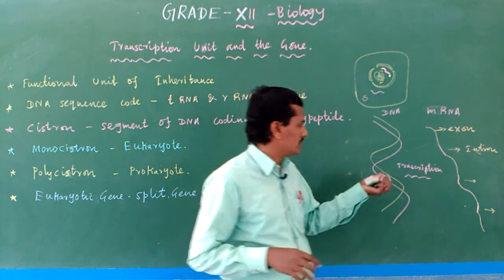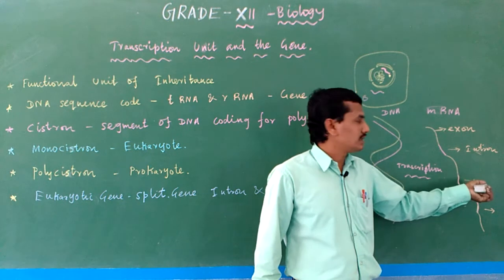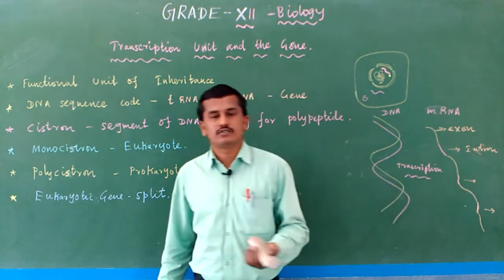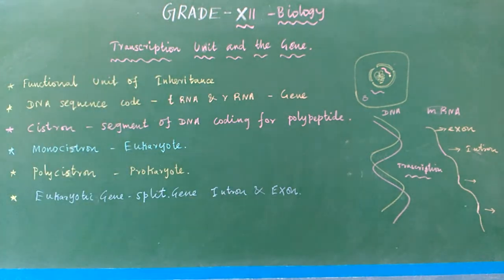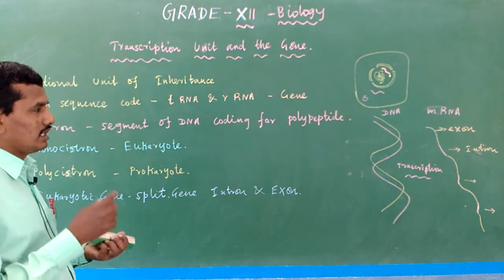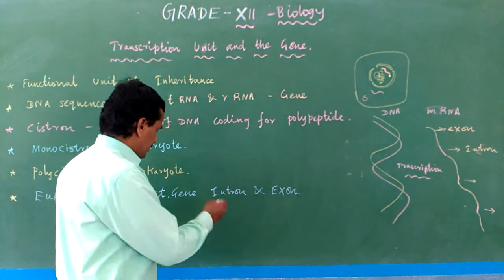So in transcription, DNA is converted into mRNA. Then after transcription, in the translation process the mRNA is converted into protein. During the transcription process, DNA is converted into what? mRNA, and in the translation process mRNA is converted into protein. So in protein formation, exons and introns are present in the mRNA.